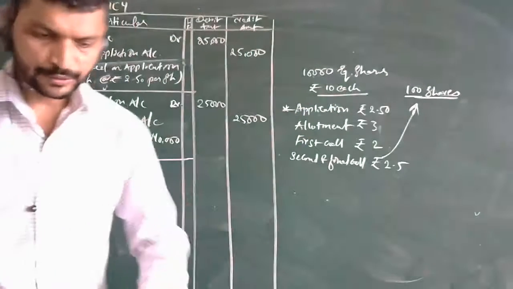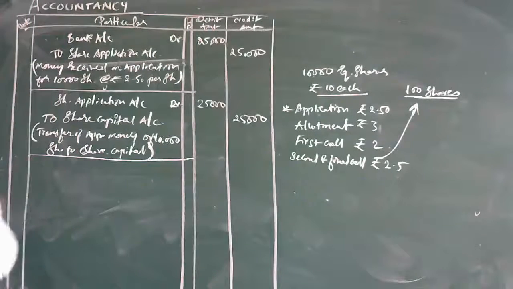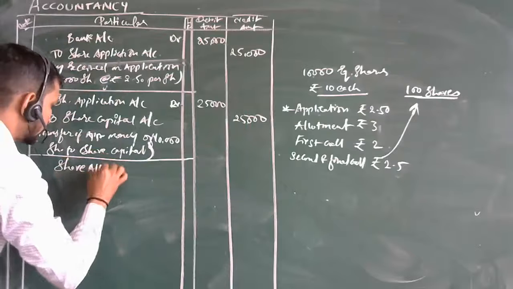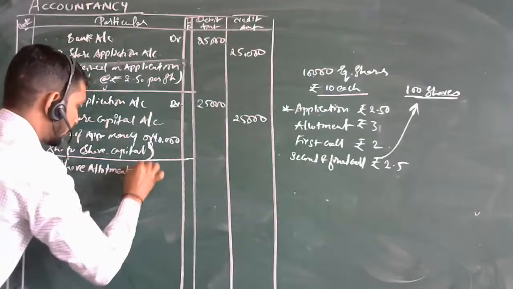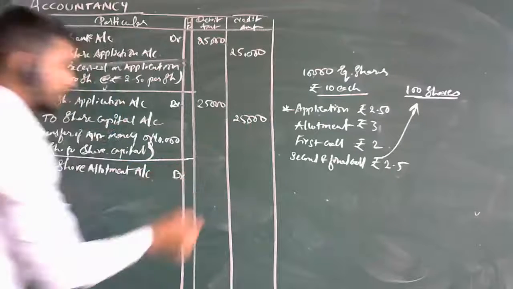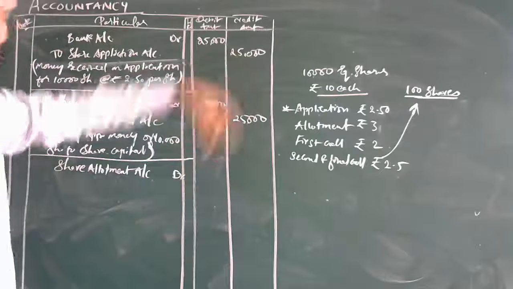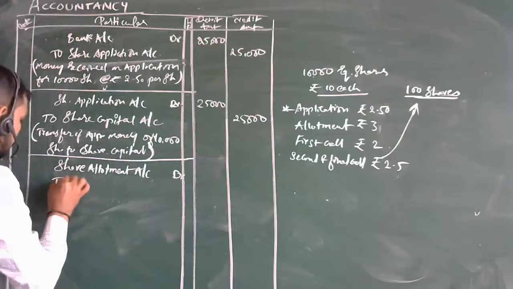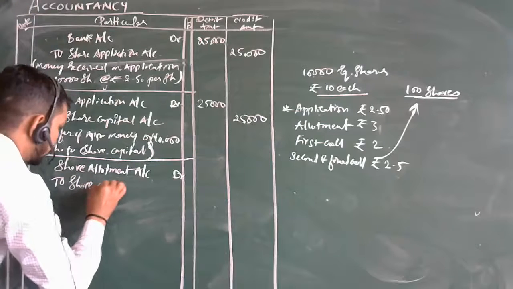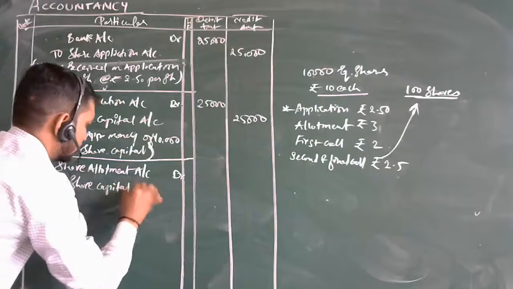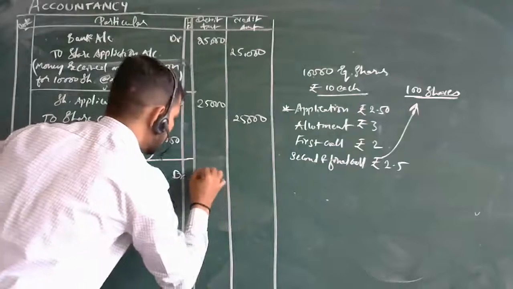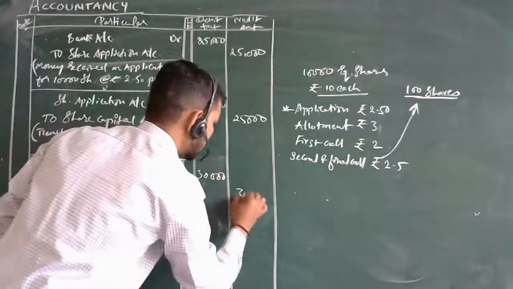Next, we are going to allot. Now how are we going to allot? Share allotment account debit to share capital account. How much have we allotted? Check it out. 3 rupees. How much will it be? 3 into 10,000 means 30,000. Is it clear? Amount is 30,000 only, right?